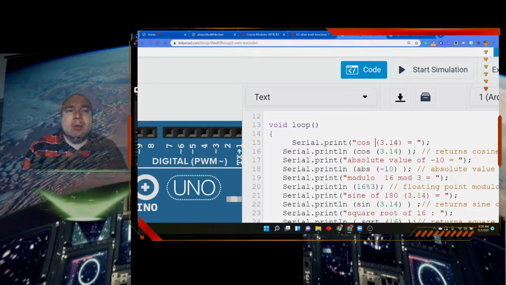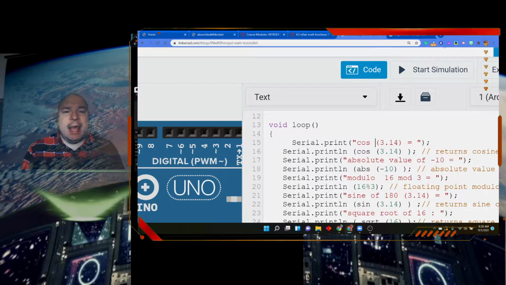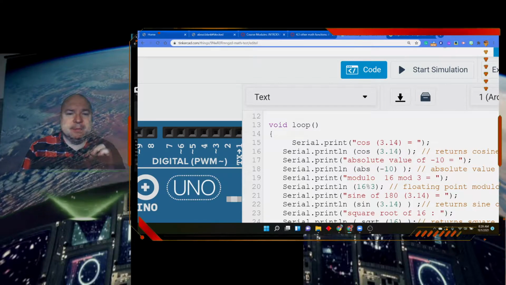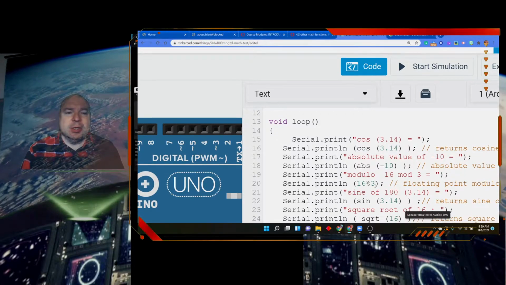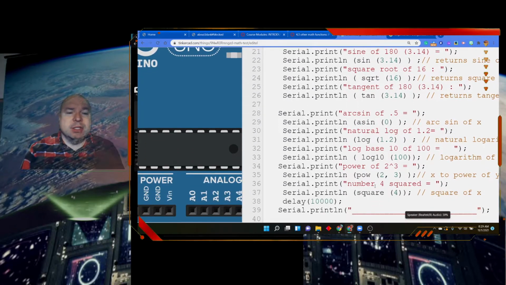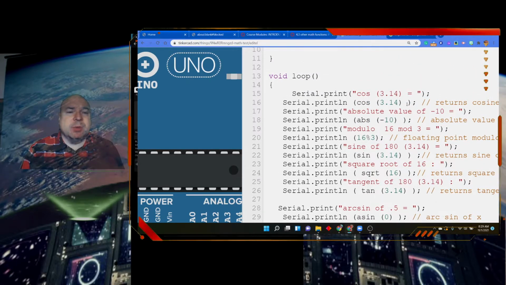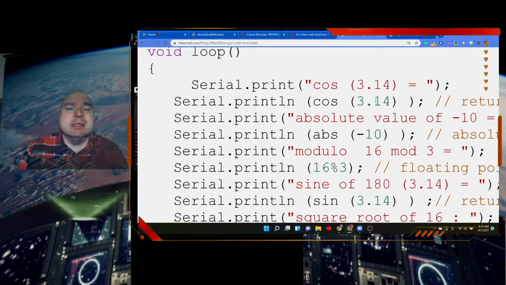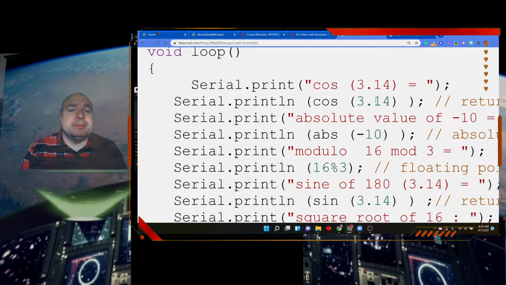What we really want to know is that the computer can solve the problem and can calculate the cosine for us. So I have written here a little program that just goes through and shows some of the built-in functions that we have access to inside of Arduino. So I figured we'd take a look at these. The first one here is the cosine, and it can do sine, cosine, tangent. You can do all three of them.